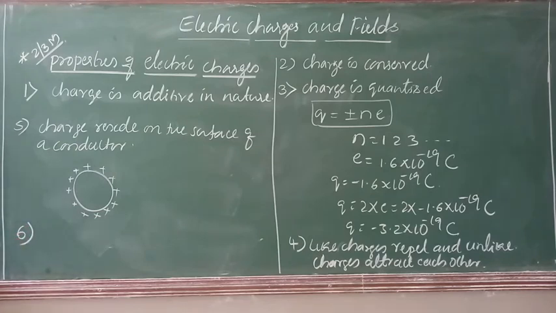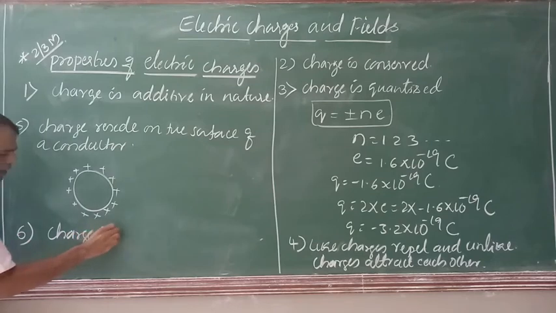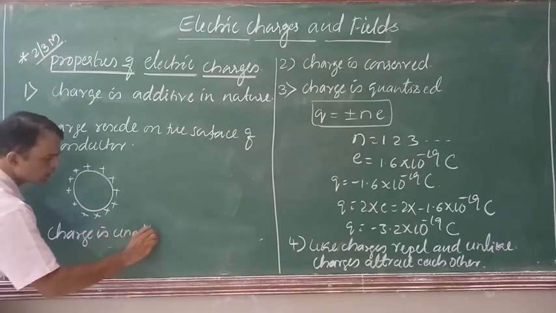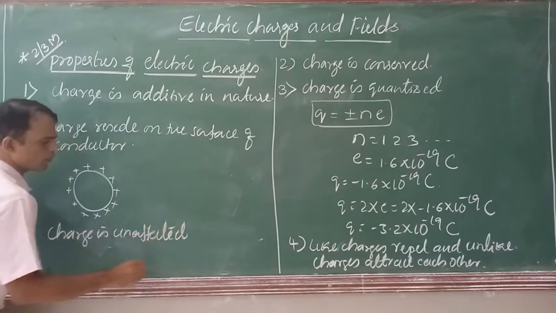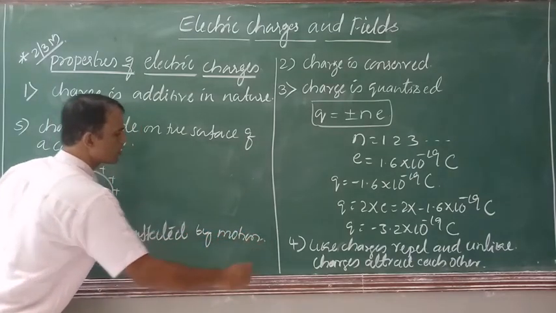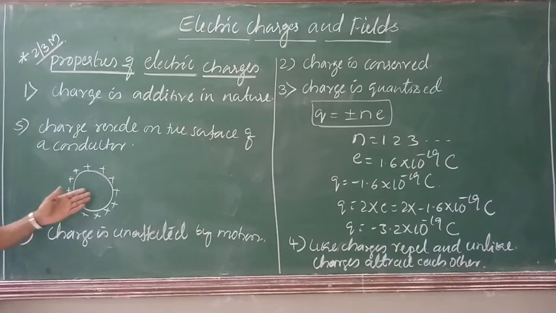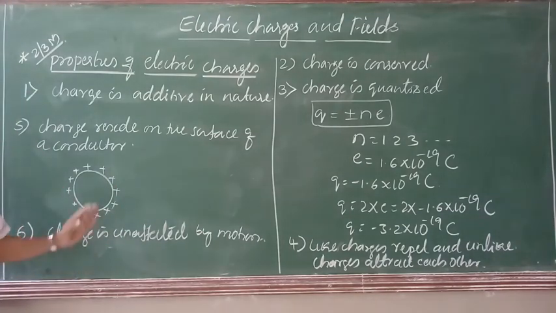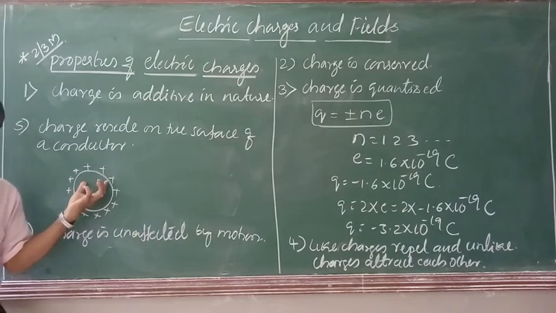And the sixth property says that charge is unaffected by motion. If you keep a charged body in motion with a certain velocity, then whatever charge is present in that body remains the same.